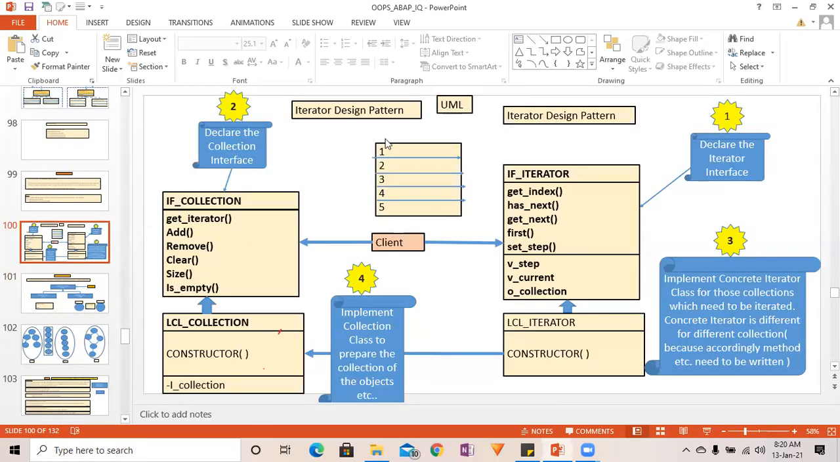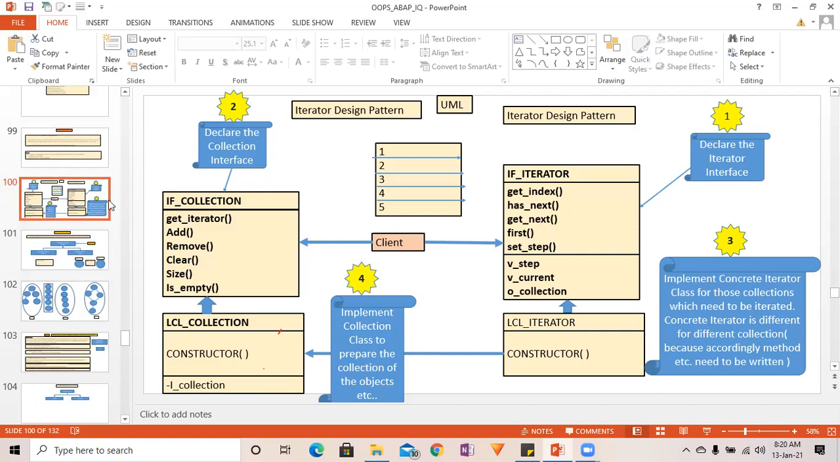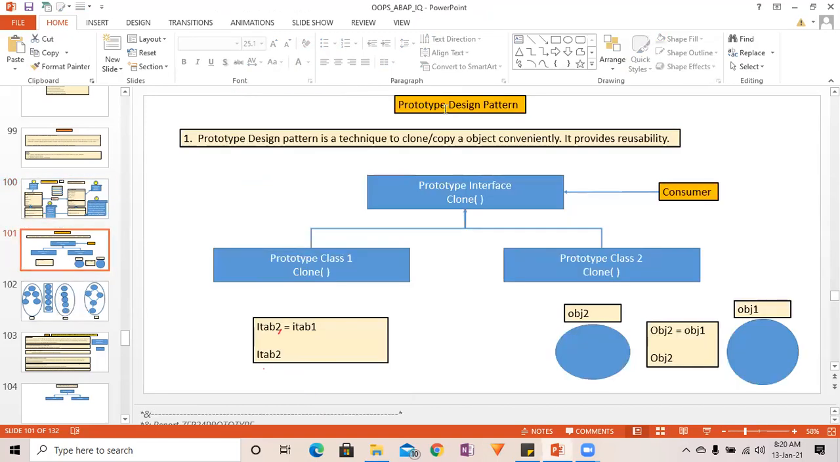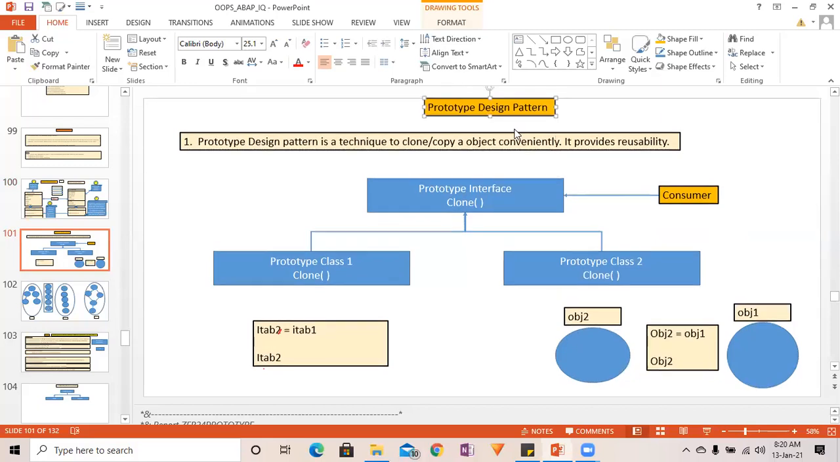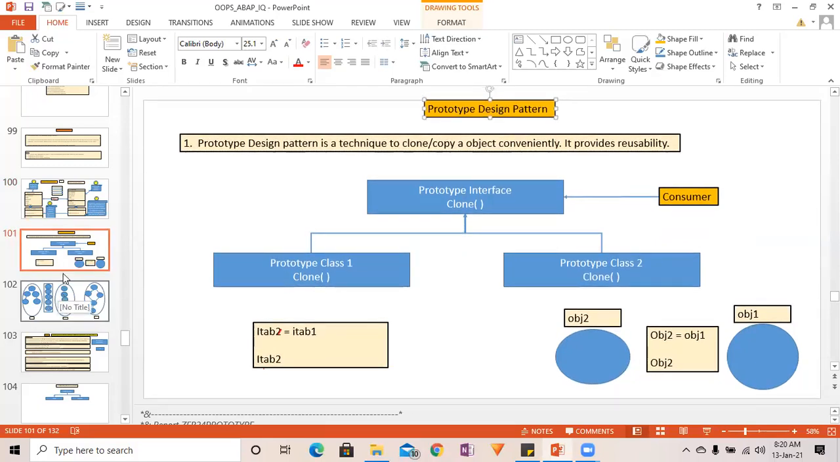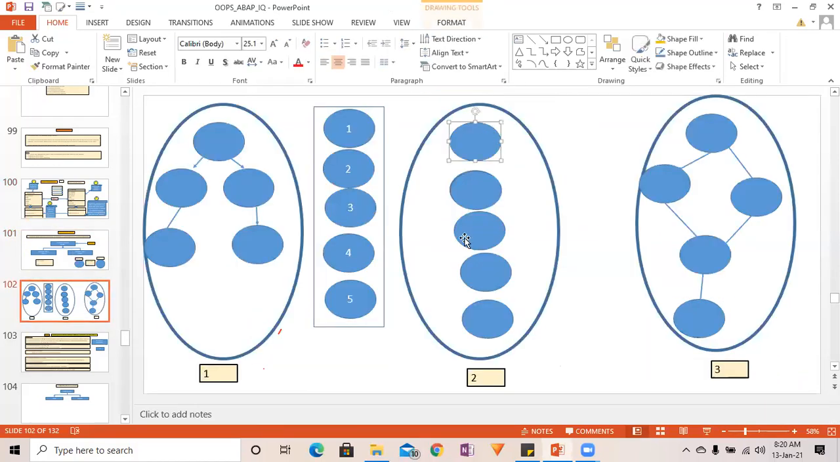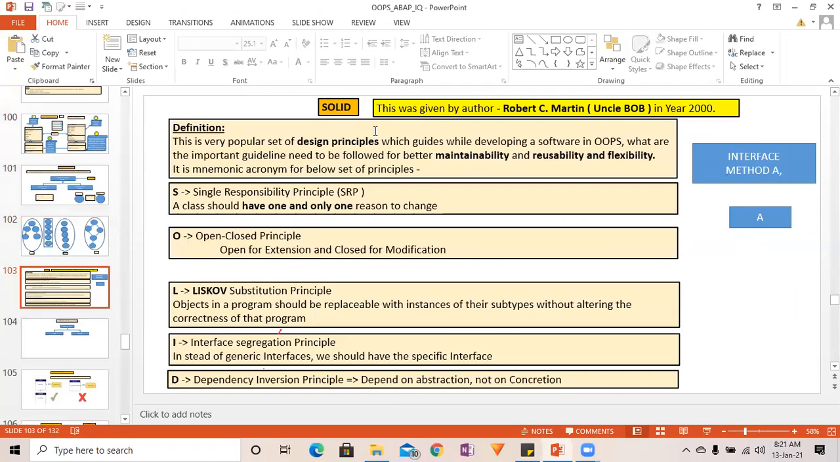Iterator design pattern. Okay, this iterator design pattern is very useful. We'll see this one tomorrow. Iterator design pattern we will discuss. Whichever is important, we'll just discuss. Iterator design pattern. And prototype is again important. The prototype is generally used very frequently in Python and others. Okay, this is all the prototype.